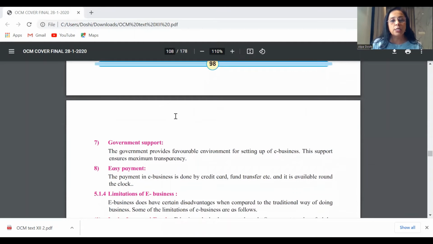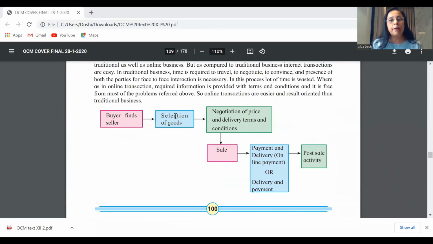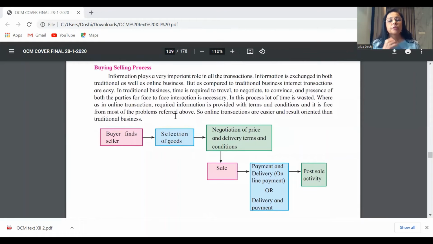Now, if you want to write your answer of how e-business is better than traditional business, there's an entire paragraph here on page number 100. If you will see this entire paragraph, they have given kind of a comparison there. Information plays an important role. It is exchanged both in traditional and in online business. But compared to traditional business, internet transactions are easy. So they're giving a comparison. Traditional business, more time is required, a lot of negotiation, convincing. Both the parties have to meet face to face. So they have given 4 points on problems of traditional business.